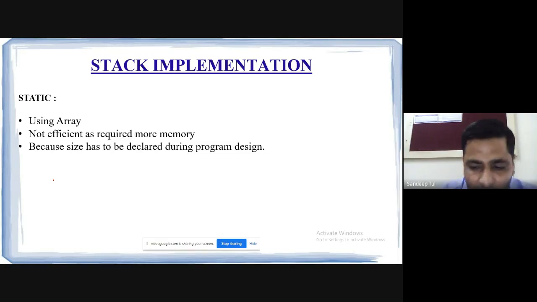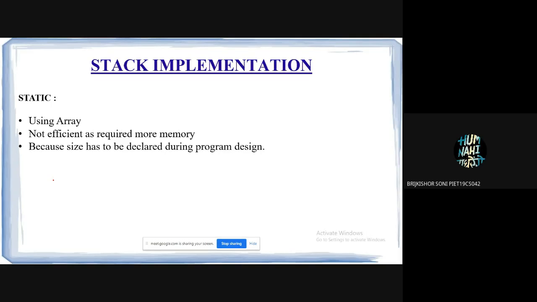We have already seen why we should not use the static implementation. I had given two reasons. Can anybody tell me? Related to the memory, I have explained two reasons, the drawbacks of static implementation of an array. Can anybody tell me? Sir, waste of memory.